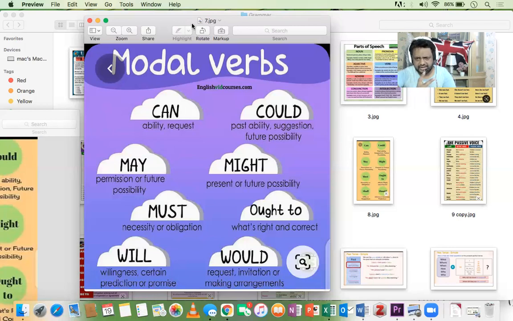Then the other use of may is future possibility. The clouds are dark, it may rain. So it's possibility, it might rain. They may visit us on Sunday. So another future possibility. You may get that job, future possibility. I may buy an Apple iPhone, future possibility. I may visit Germany, future possibility.